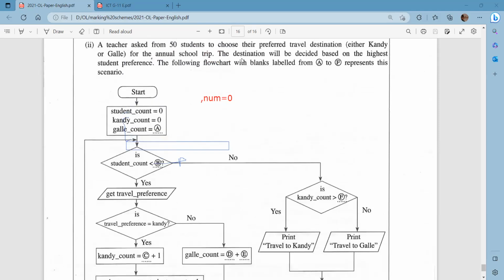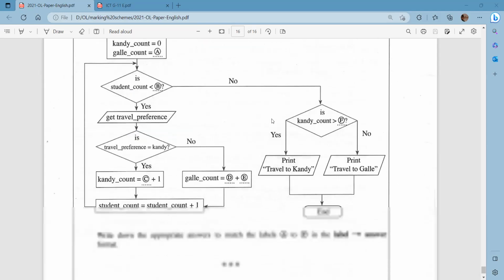And then the next one we have here: a teacher asked 50 students to choose their preferred travel destination, either Kandy or Goa, for the annual school trip. The destination will be decided based on the highest student preference. The following flowchart with blanks labeled A to F represents the scenario.